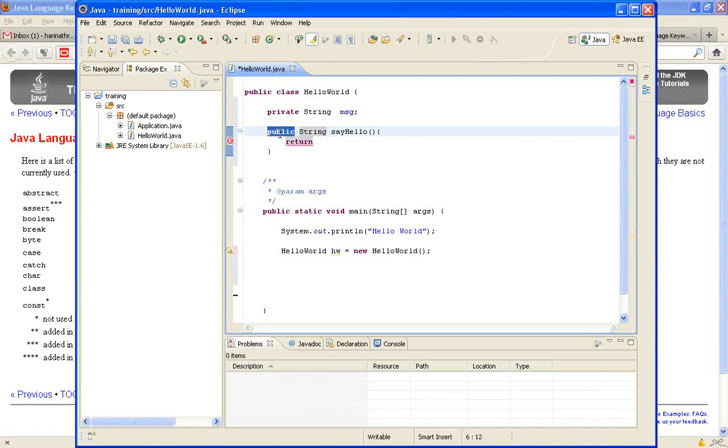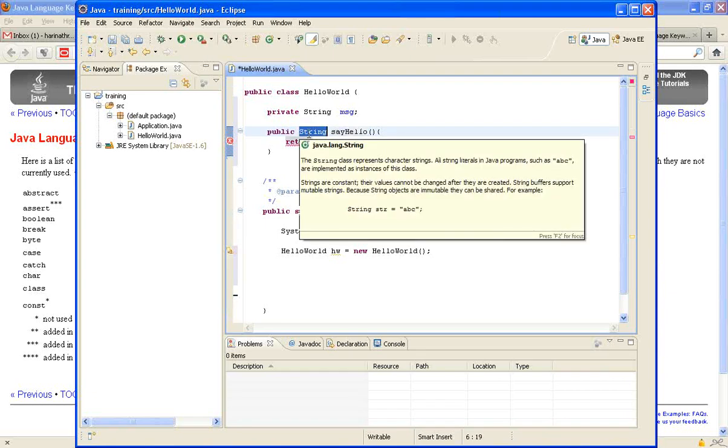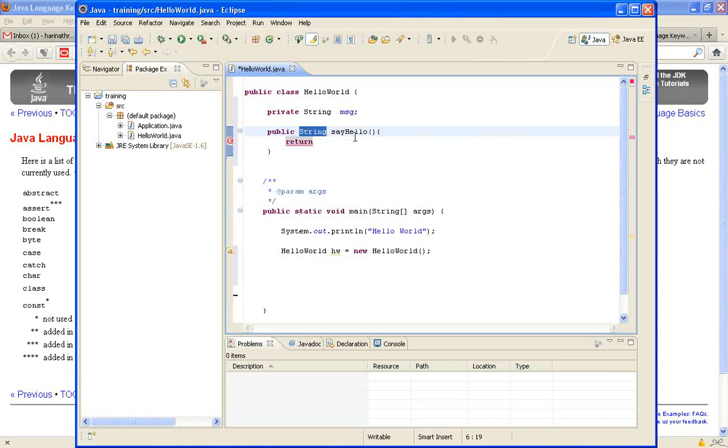It could be public, private, or protected, or you can leave it blank, and that is called default. The second is called the return type. This is what this particular method will return, and this is the method name. A method can take parameters as well, and right now I don't have any parameters. Let me introduce a parameter as well.